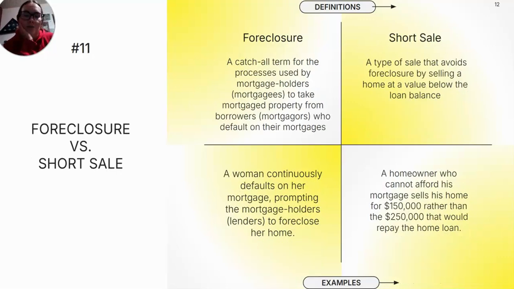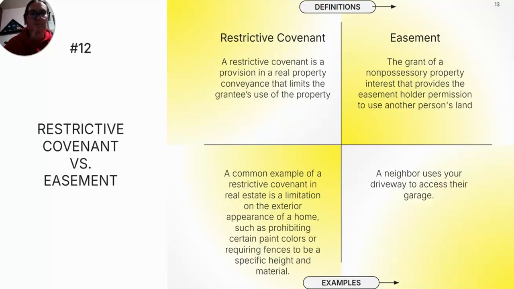A foreclosure is a catch-all term for the processes used by mortgage holders or mortgagees to take mortgage property from borrowers who default on their mortgages. So, for example, a woman continuously defaults on her mortgage, prompting the mortgage holders or the lenders to foreclose her home. A short sale is a type of sale that avoids foreclosure by selling a home at a value below the loan balance. So, for example, a homeowner who cannot afford his mortgage sells his home for $150,000 rather than the $250,000 that would be needed to repay the home loan.